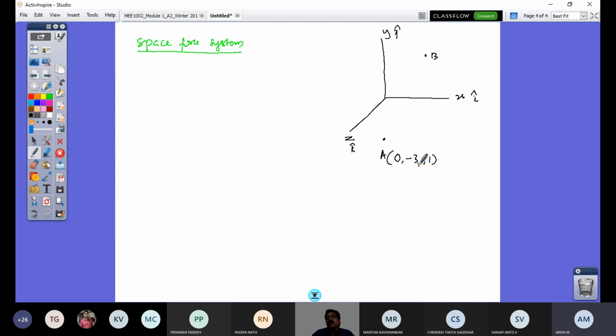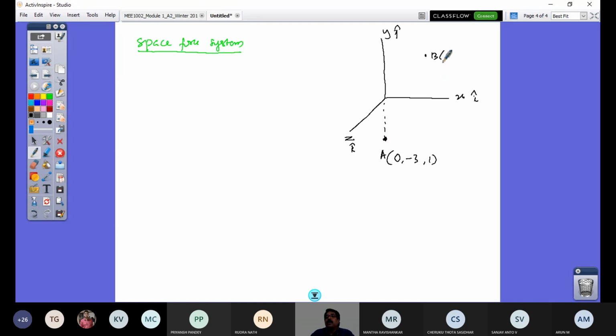So this is the x unit. x is 0 means this point is in the YZ plane. That's the meaning. Right? Minus 3 means maybe if I extend this down, it is on this axis itself, like that you can assume. And z plus 1 means it is along the z-axis. So this line, if I extend it, is somewhere here. We don't need to worry about exactly locating it. Rather, I am writing this coordinate, that's sufficient for you at the moment.